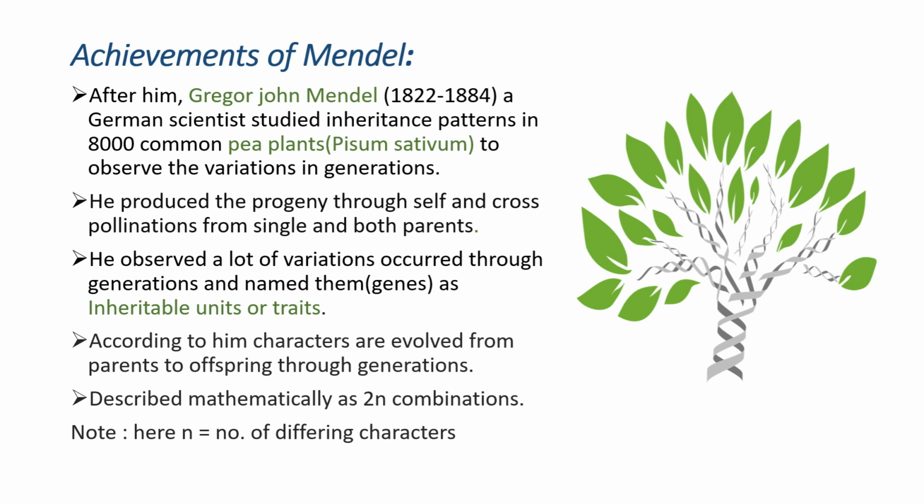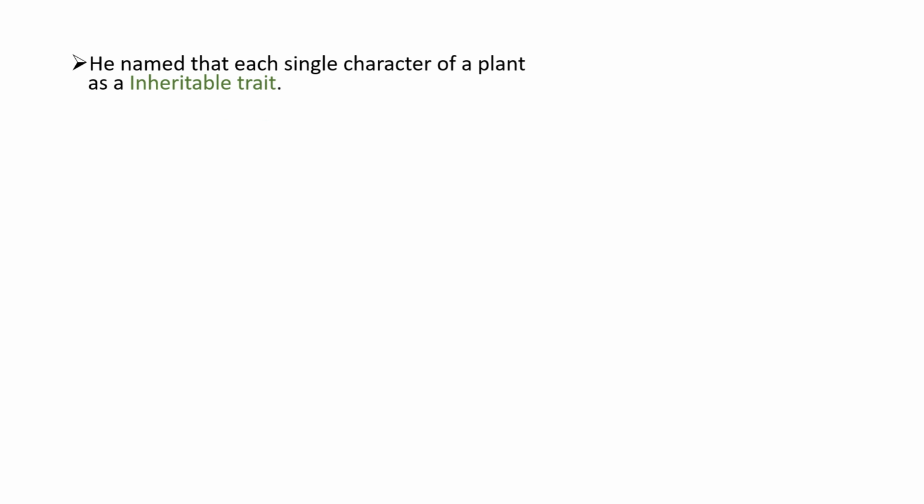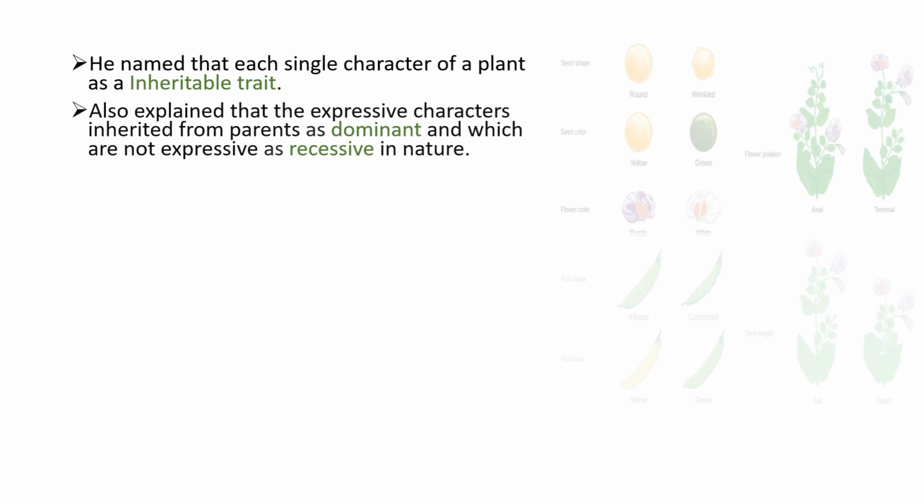Means although he crossed the parent plants, means two plants, the resulting one will not get only the same features, it will get some different features. So he indicated those differing characters as n, and he described it in a mathematical form of 2n combinations. Okay.